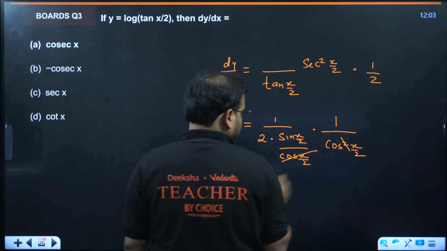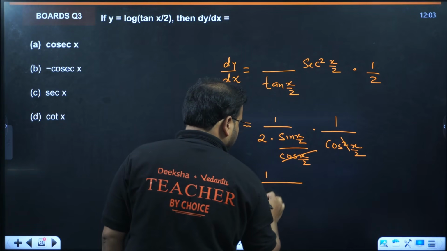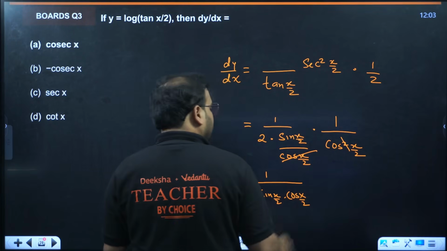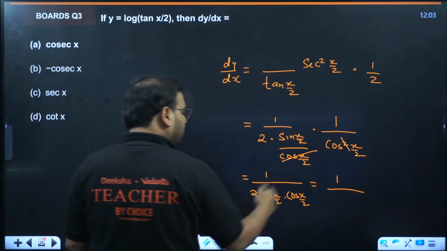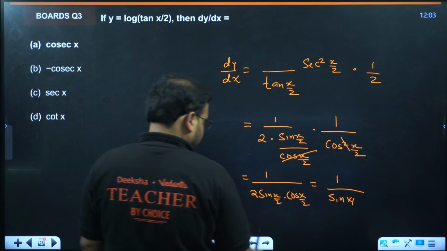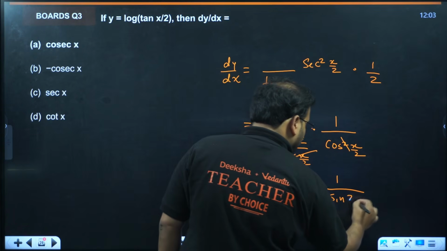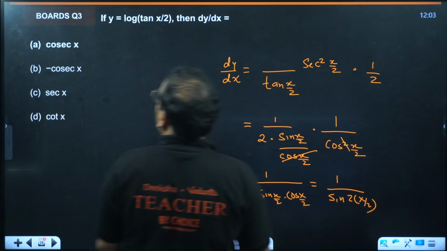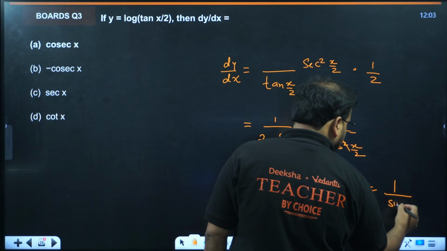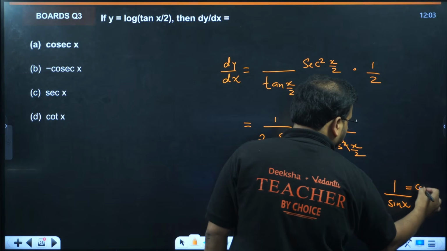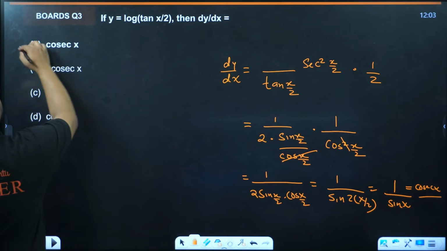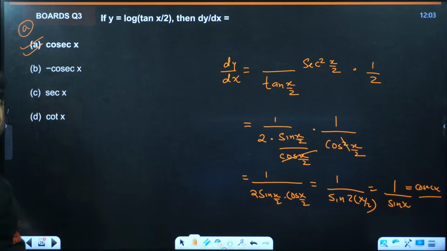This cancels. You'll have the answer as 1 by 2 sine x by 2 into cos x by 2, and the answer is 1 by, this is the formula, sine of two times x by 2. That becomes 1 by sine x, and that is nothing but cosec x. So you have two options. Negative also, we don't take negative. The answer is option A.